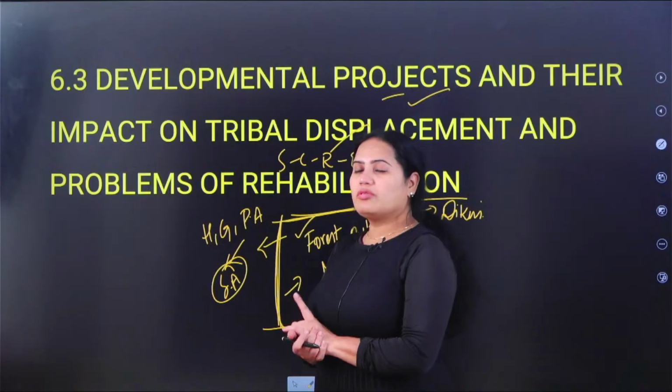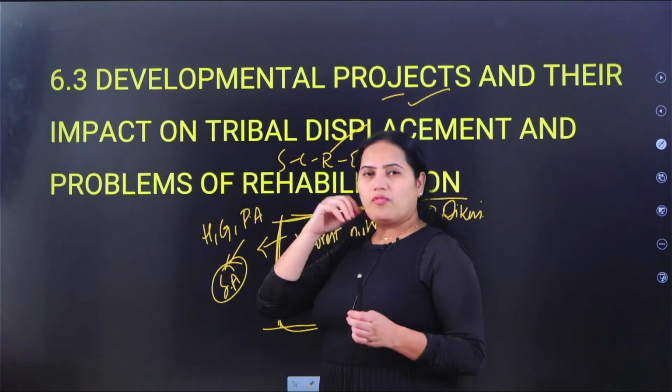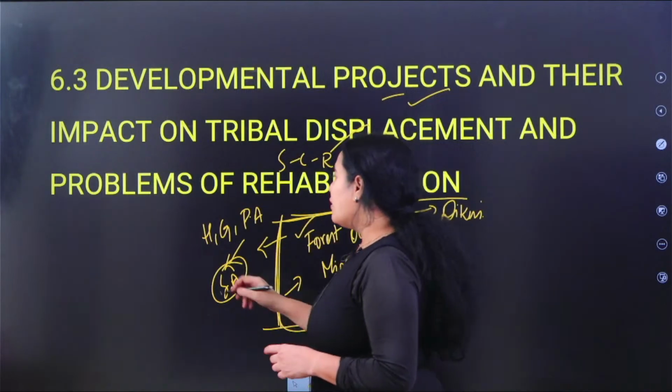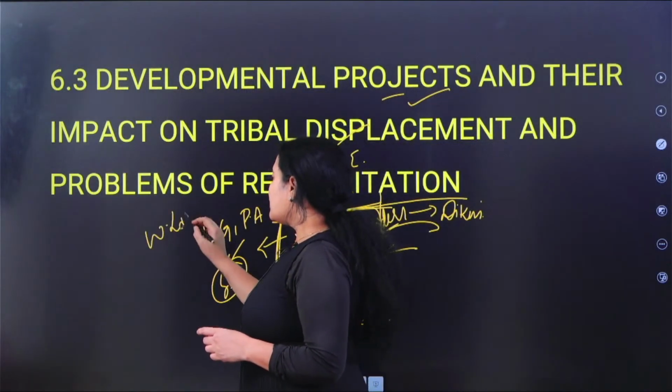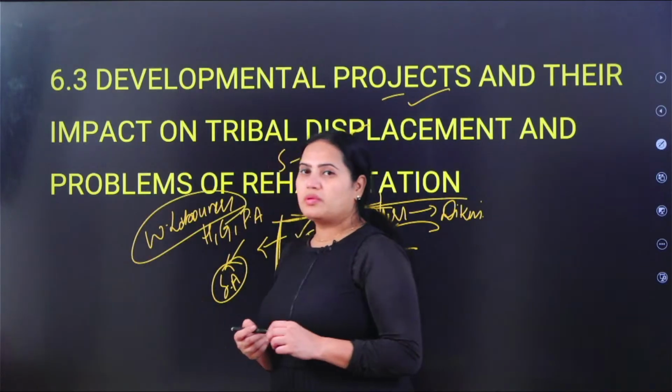So even though the outsiders are coming, if they have employed them in their work, at most what work will they do? They will be employed as wage laborers, and probably these people are the most exploited people by the outsiders.